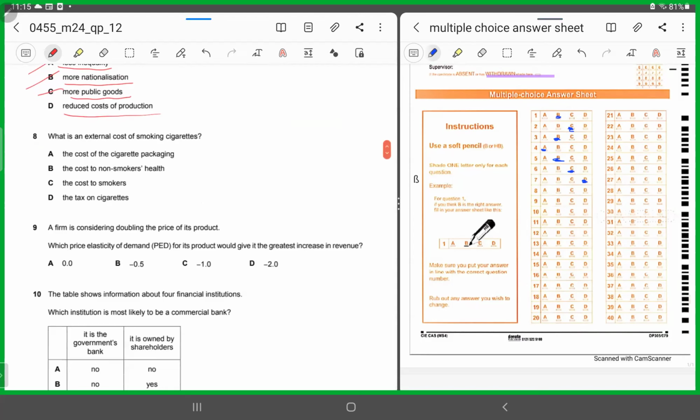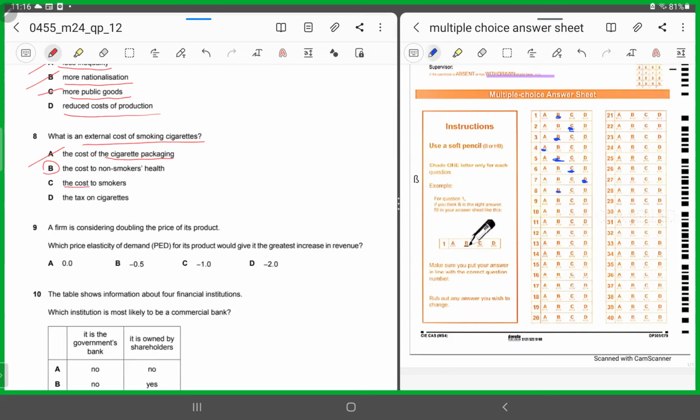Number 8, what is an external cost of smoking cigarettes? So if cigarettes are being smoked, what would be the negative externality? The cost of the cigarette packaging? No, that would be the private cost to the producer. You chop A off. The cost to non-smokers' health? Yes, for 8, it has to be B because it's talking about negative externalities. That's the correct answer. Let's look at C and D.